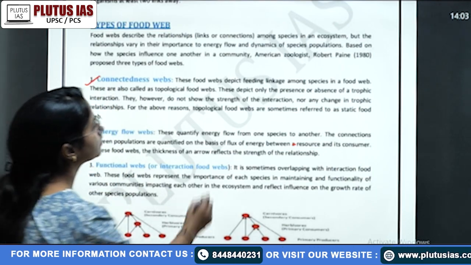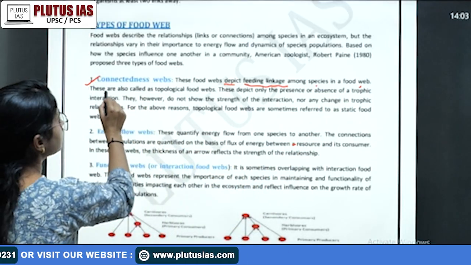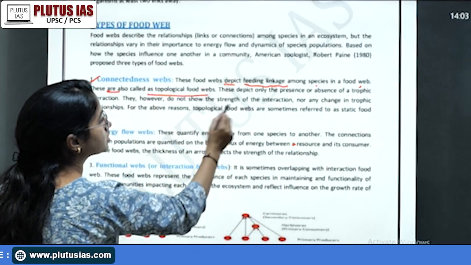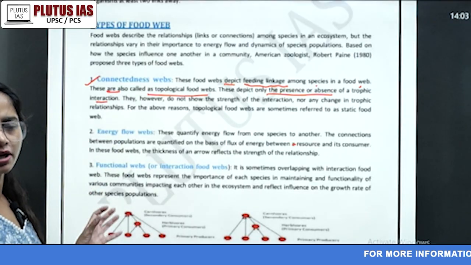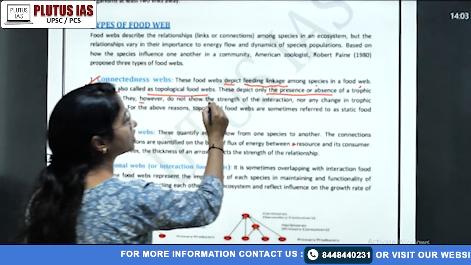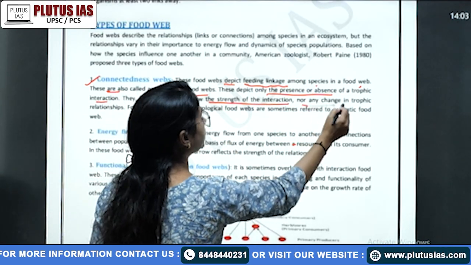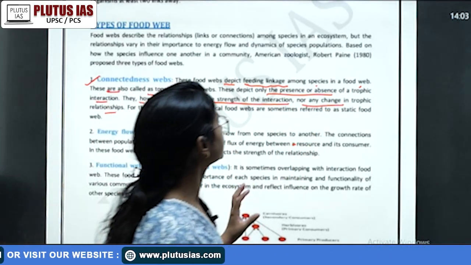Connectedness web depicts the feeding linkage among the species in a food web. These are also called the topological food web. These depict only the presence or the absence of a trophic interaction, only the presence or the absence. They however do not show the strength of the interaction, nor any change in the trophic relationship. For that reason, topological food web is sometimes referred to as static food chain.